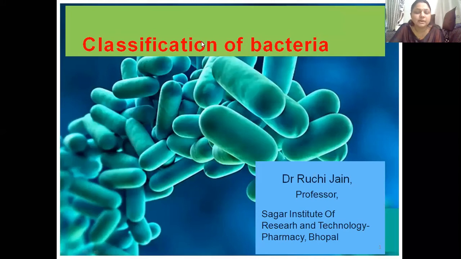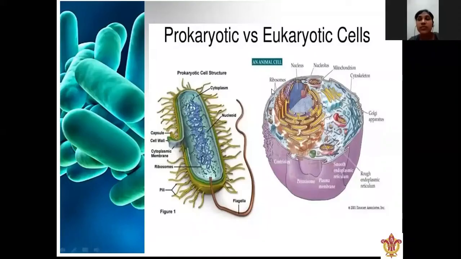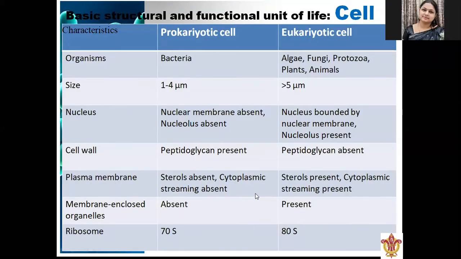So today we will study the classification of bacteria. Okay, morphological classification. In your course, morphological classification is there. Let's quickly summarize what is the major difference between prokaryotic and eukaryotic cells. In prokaryotes, bacteria come, and in eukaryotes, algae, fungi, protozoa, plants and animals.